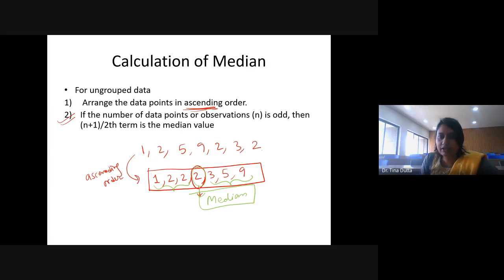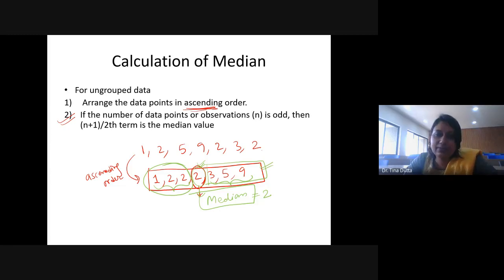Why? Because this is dividing the whole data set. Median is equal to 2 here. This 2 is dividing the whole data set into 2 equal parts, right? In the left part we have 3 data points, which are 1, 2, 2, which are either lesser than or equal to the median value, and on the right hand side we have 3 values which are either greater than or equal to the median value. So here median is 2.